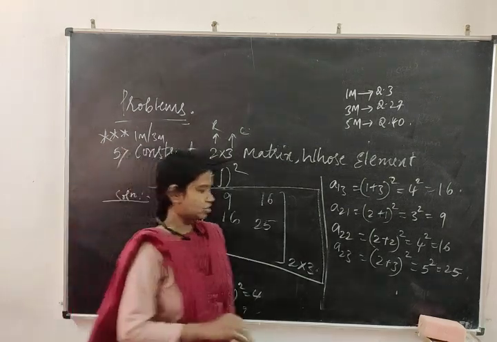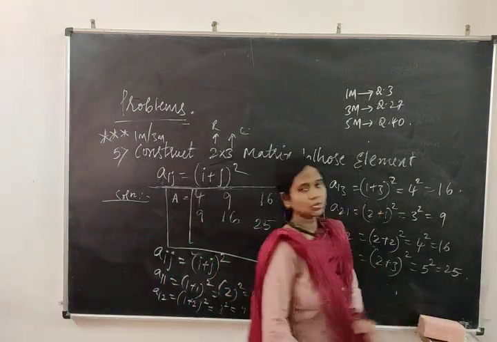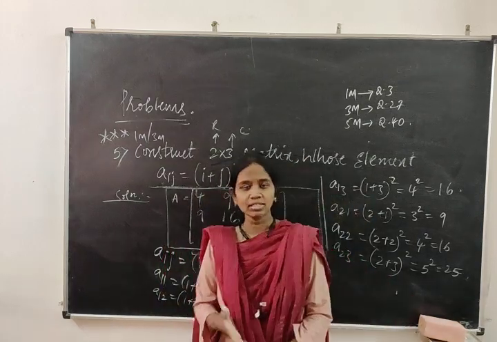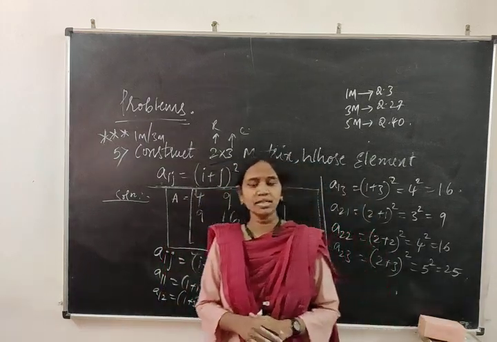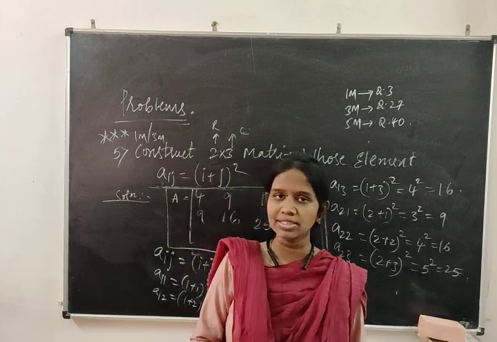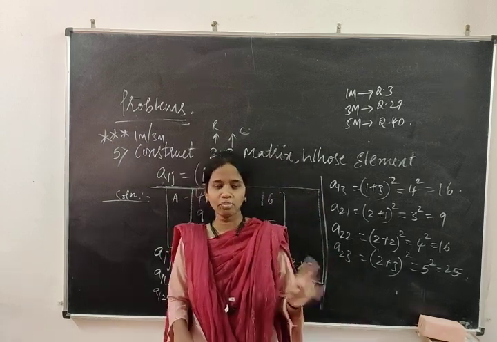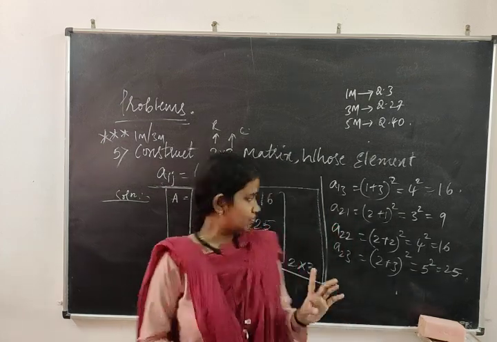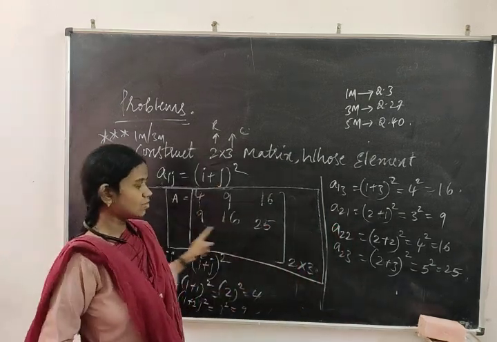I will make a recapitulation. Today we have studied matrices and determinants, and it is important, as I said: it consists of 21 marks for your examination, 9 marks for matrices. Matrix means a rectangular arrangement of numbers in rows and columns.